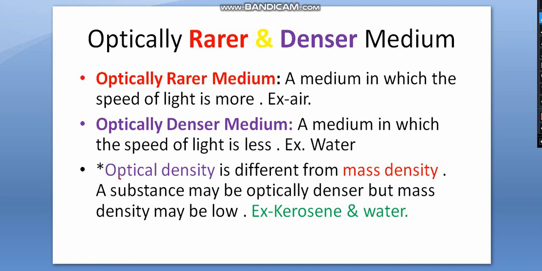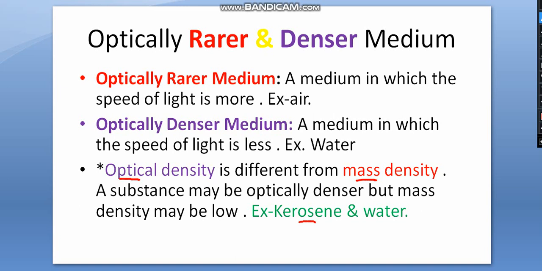Now, this one is more important: optical density and mass density. Here it is written: optical density is different from mass density. A substance may be optically denser, but its mass density may be low. Example: kerosene and water. When we put a few drops of kerosene oil over water, the kerosene oil starts floating over the water. Why? The reason is mass density of kerosene is low compared to water, so it starts floating over the layer of water.